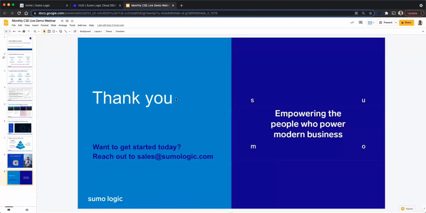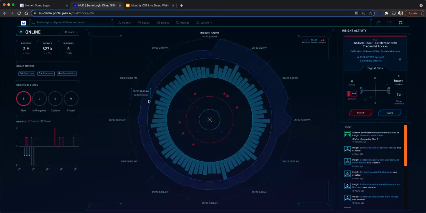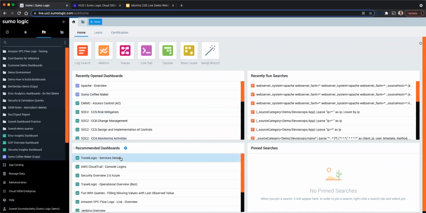There is a question here: how to make a dashboard for our AWS environment. So we provide you a powerful query interface as part of the core platform. The Cloud SIEM platform, what you see here, is offered on top of the existing core platform. The core platform is here, and you can run all your log aggregations. You can create your own dashboards. You can run powerful queries, etc., using the core platform.